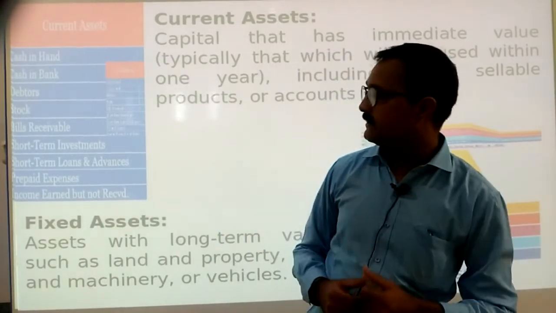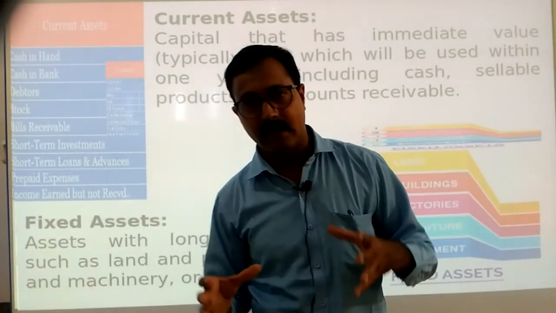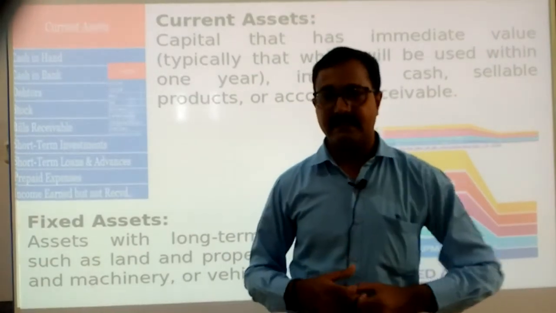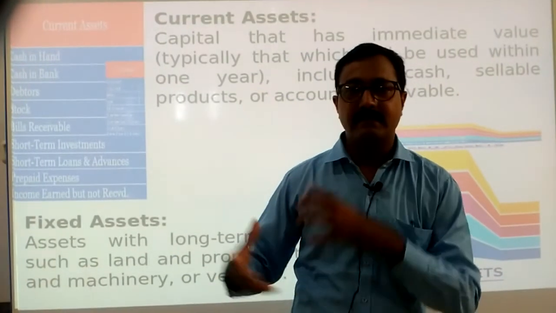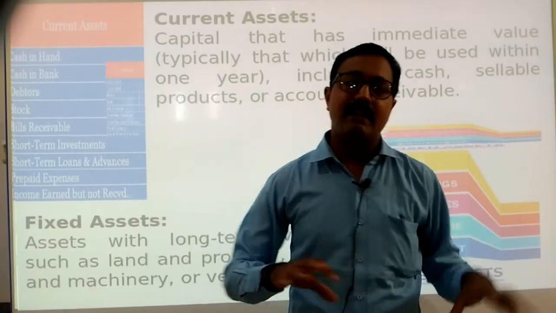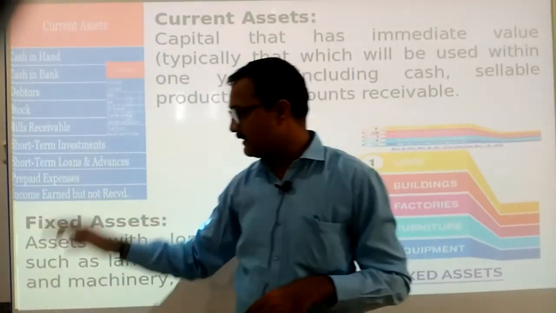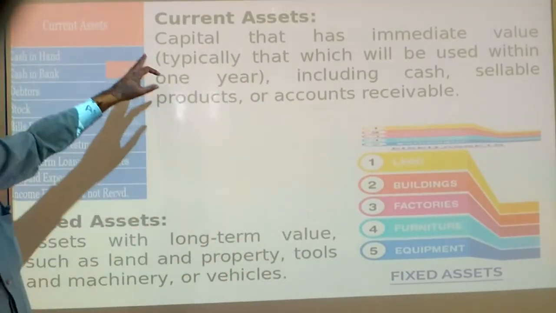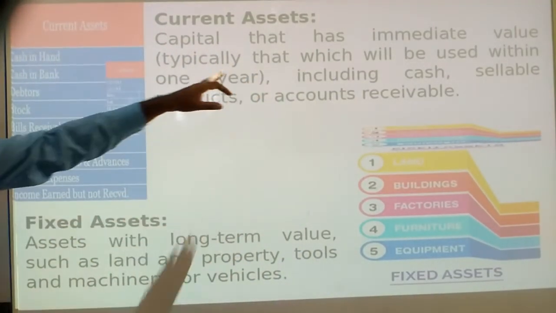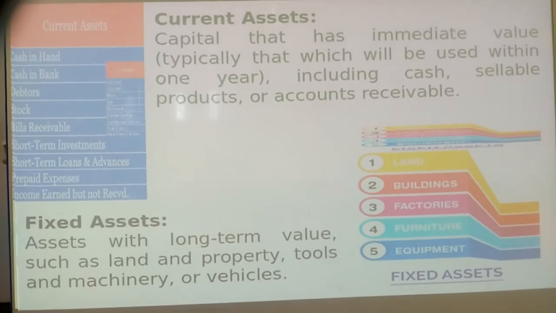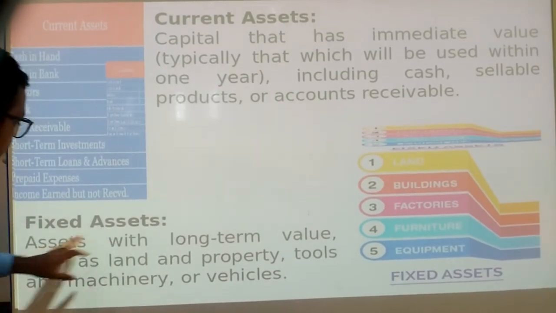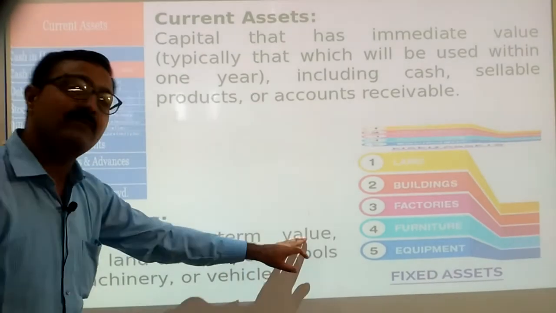So any kind of income which we have earned, we are entitled to it but have not received yet, just like interest on deposit. We deposited money somewhere, the interest is due but not received, then also it will be considered as current assets. So current assets, capital that has immediate value, included cash, sellable products or accounts receivables, come under the current assets. After the current assets we have fixed assets with long term values.